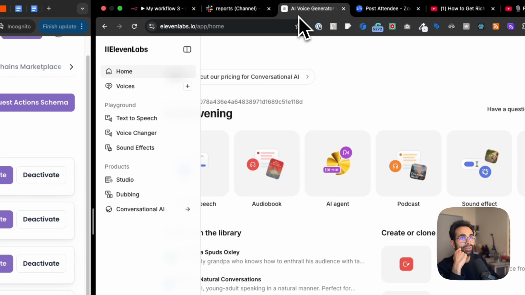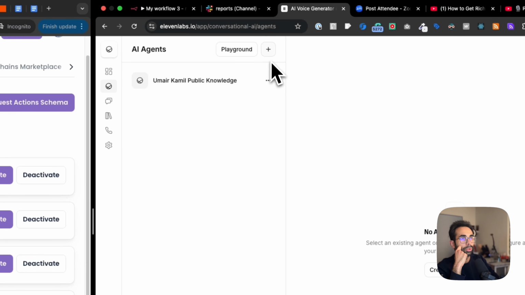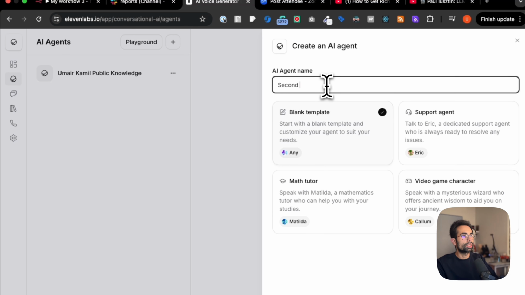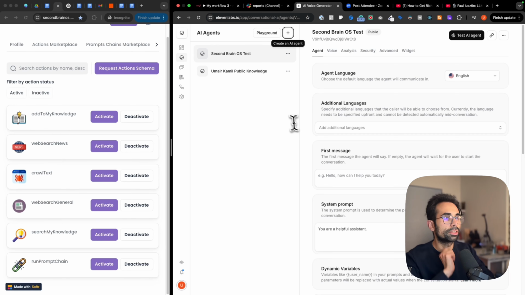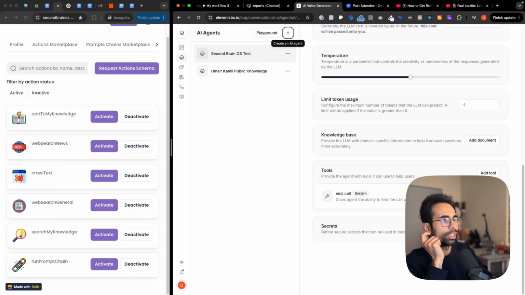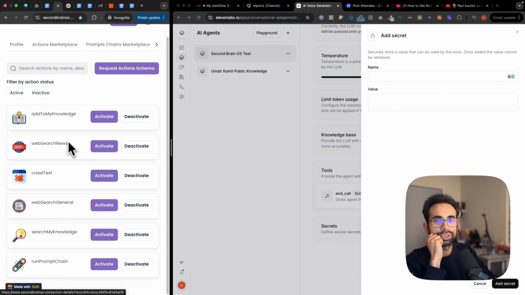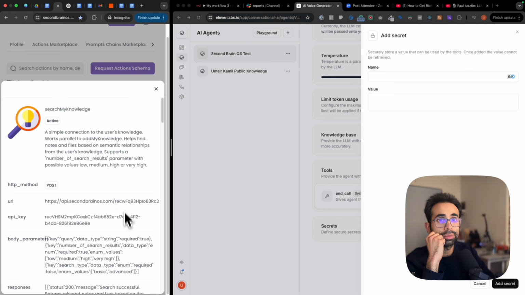So I'm going to go into 11 Labs, click on Conversational AI over here, Agents. I'm going to click on plus, blank template, just call this Second Brain OS Test, enter, and go into the next. Scroll all the way to the bottom. Over here, there's just this very, very tiny nuance that you have to do. You have to add a secret over here, which is your API key. So I am going to click on search my knowledge because I want people to call and be able to ask me questions almost as if I was responding to them.